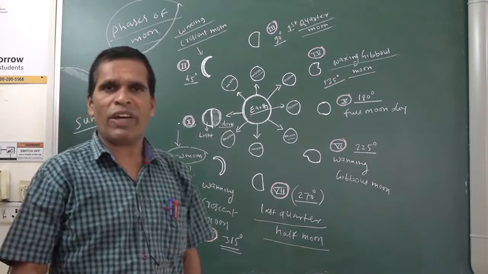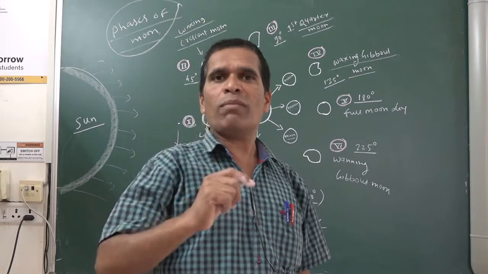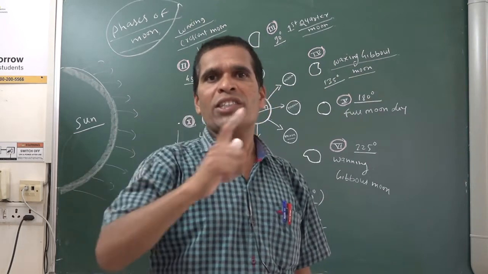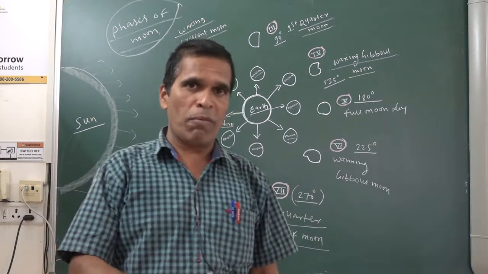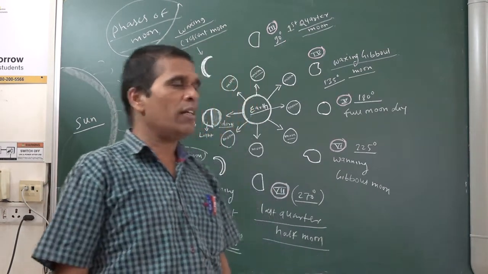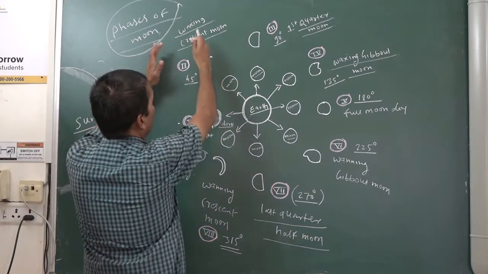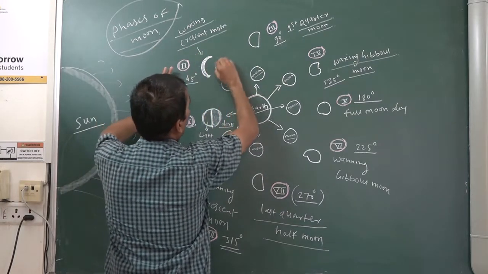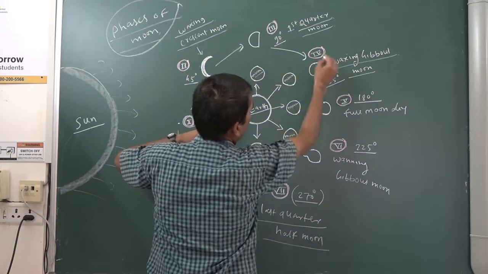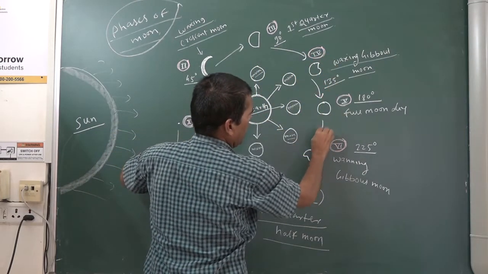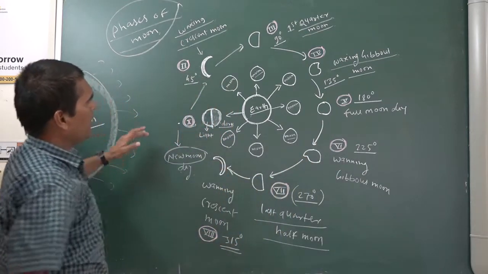Waxing means the position or shape of the moon changes from smaller to bigger, that is called waxing. And when the shape changes from big to small, that is called waning. Understood this? After the waning, that is the waxing crescent moon, it goes to this position, this position, this position, like this.